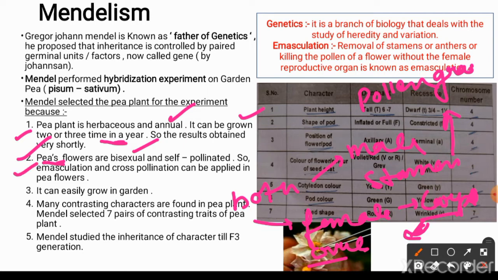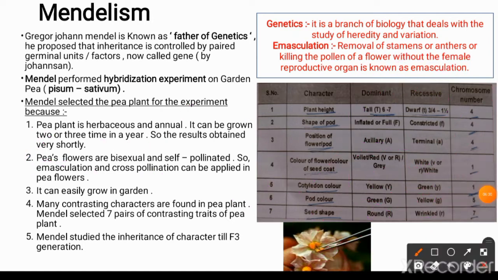So Mendel could perform the hybridization experiment by removing the stamen, or the male part, and this could be done with the help of emasculation, so that cross pollination can be applied in pea flowers to generate the hybrid progeny. It can easily grow in a garden, and many contrasting characters are found in the pea plant.